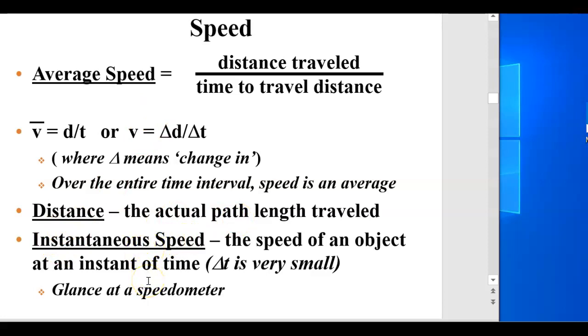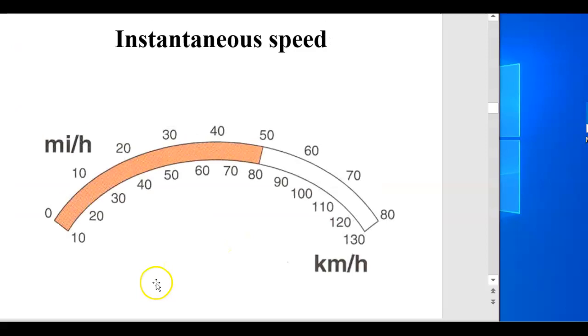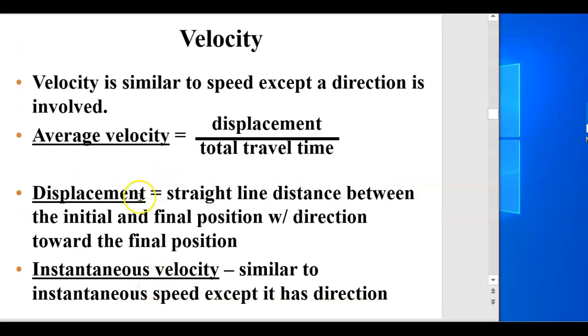So the only thing you would need to know is instantaneous speed, and that's for your concept quizzes. It's the speed of an object at an instant in time. So when you glance at the speedometer and you go, oh my God, I didn't realize I'm going 90 miles per hour when you thought you were only going 75, that's just instantaneous speed. We're not going to really worry about instantaneous speed in our calculations.